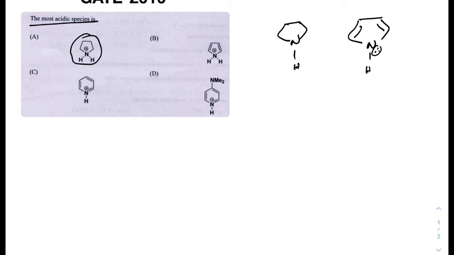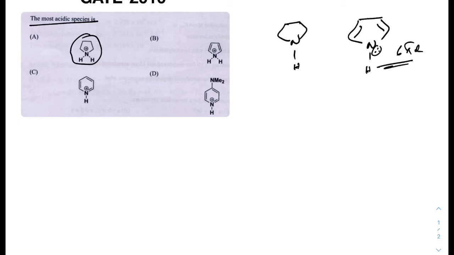To define that, if compound A releases a proton, it will be a general type of structure, there is no additional stability. But in case of B, if this structure releases one proton, then it will be an aromatic system, right? 2 plus 2 plus 2 from nitrogen, so 6 pi electrons, therefore it is aromatic.